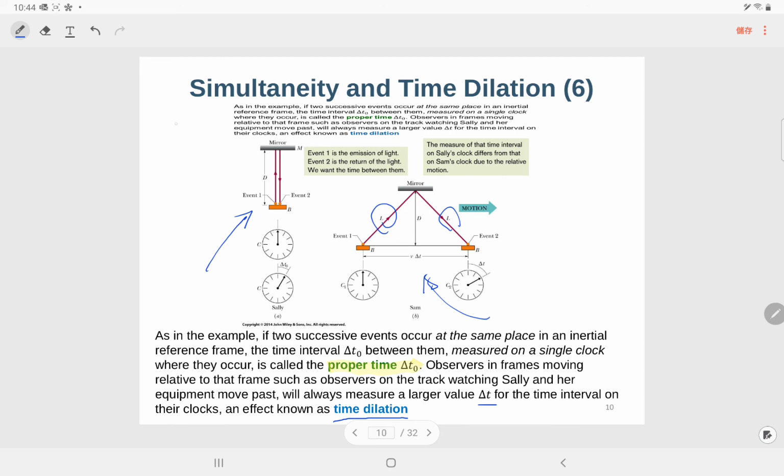So this one is 2d over delta t0, which should be the speed of light. But for this one, it is 2L over delta t to be the speed of light.